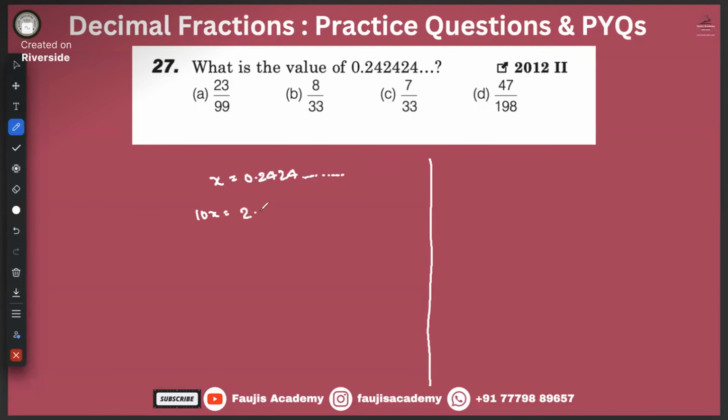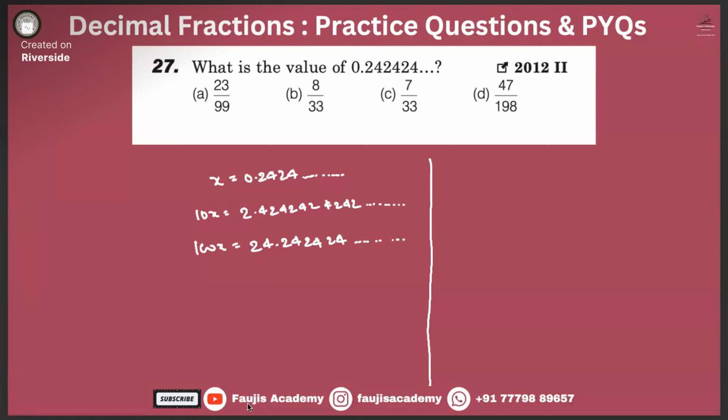It is 2.42424242. If we multiply once more, what is 100x? 24.242424.